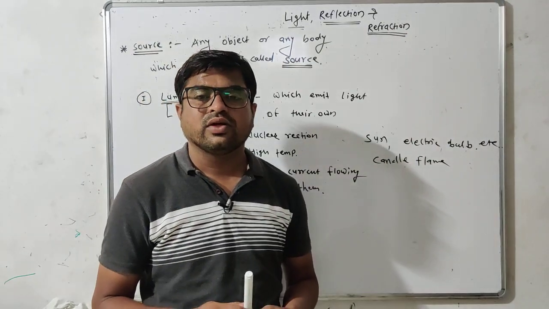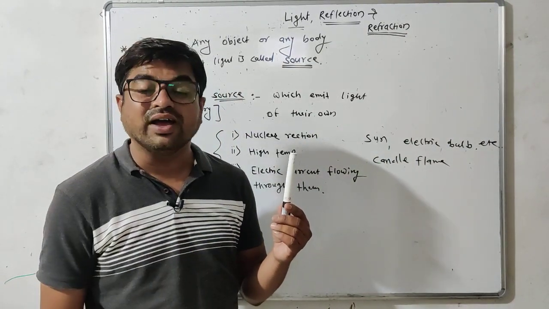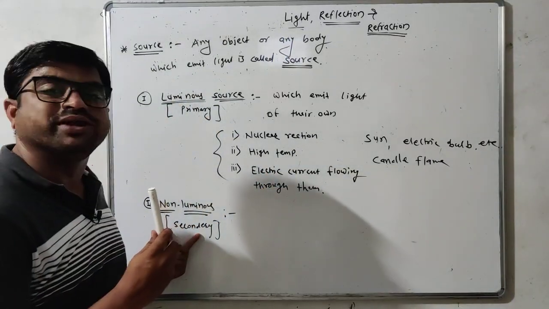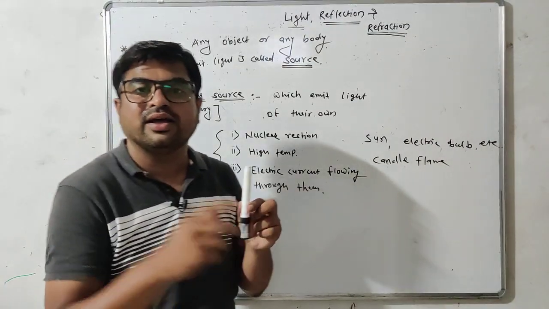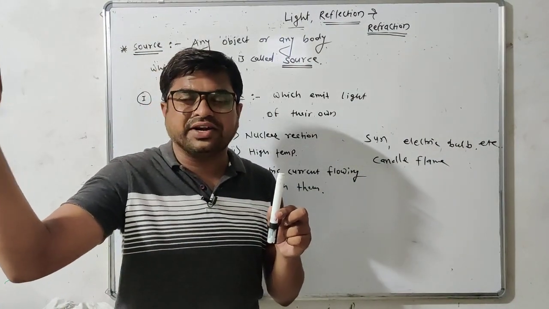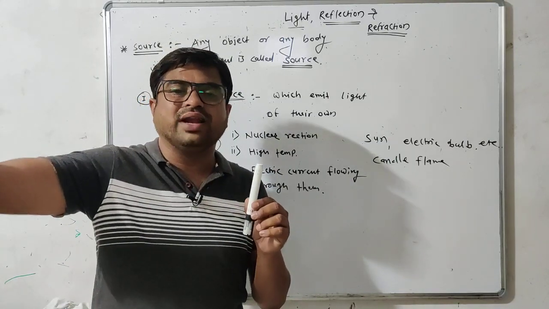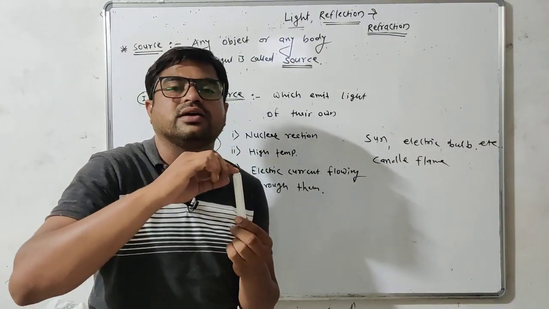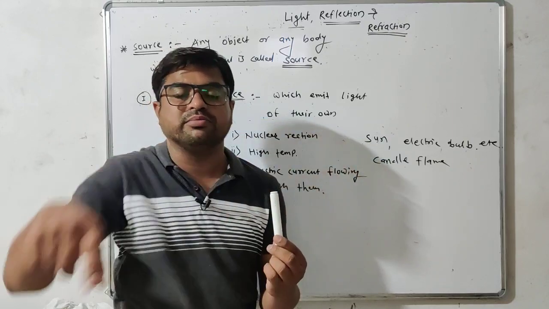You all are able to see this marker. Why? Because this marker is also a non-luminous or secondary source. It is illuminated by the light of an electric bulb. The light from the electric bulb is incident upon this marker, and this marker scatters this light into the surrounding medium.